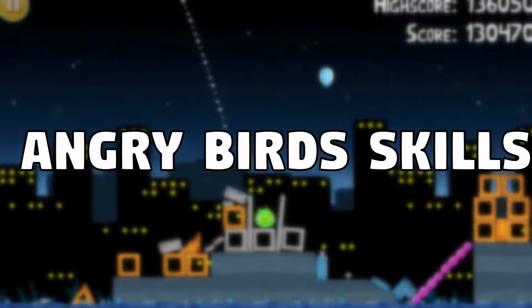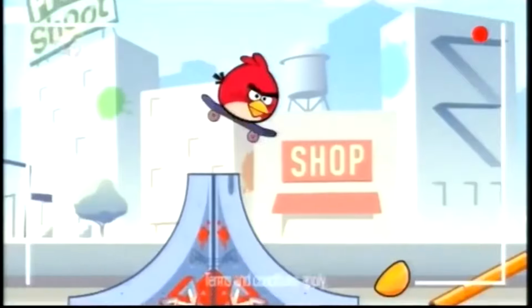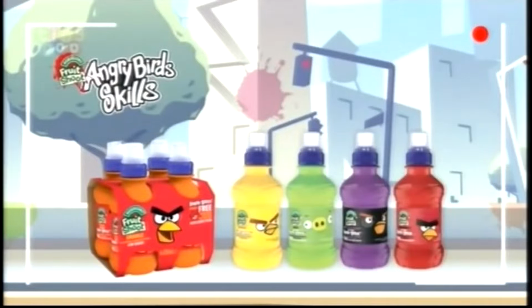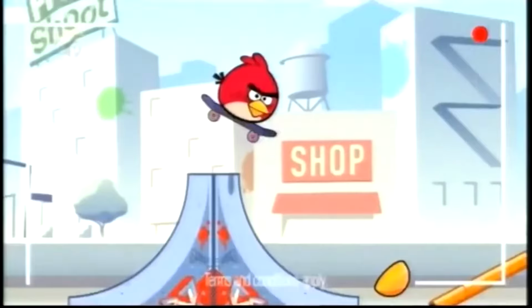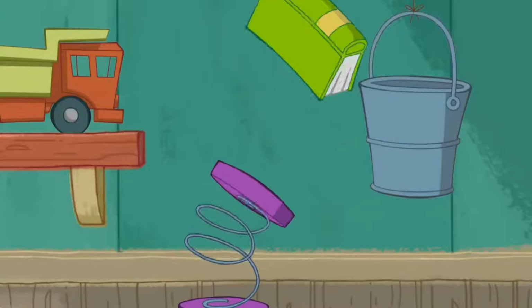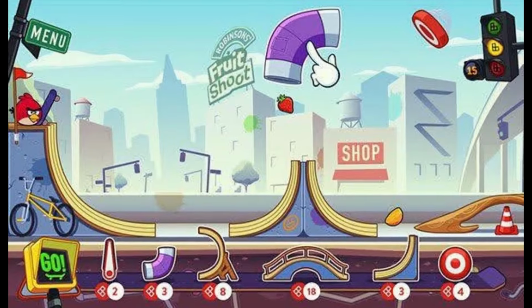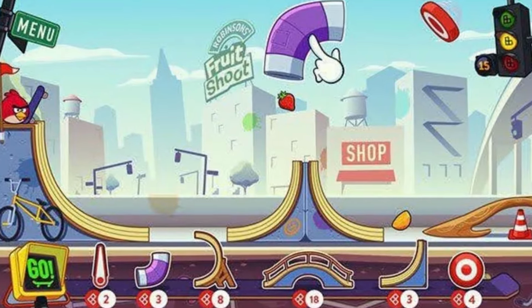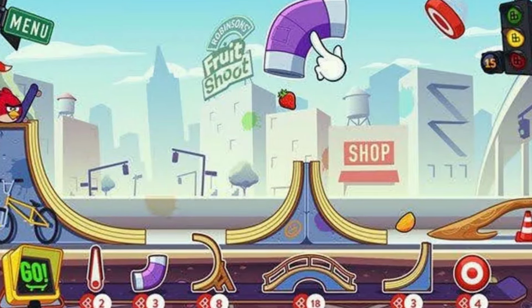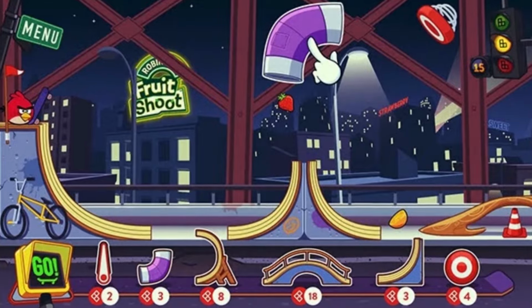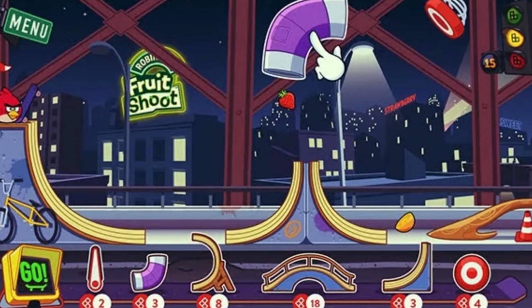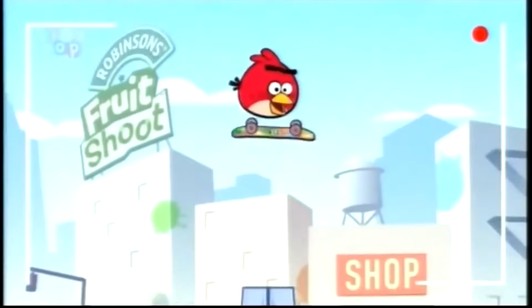Angry Birds Skills. Angry Birds Skills released in January 2014. The game was a promotion for the fruit drink brand Fruit Shoot. In order to play the game, you'd have to purchase Angry Birds themed Fruit Shoot products that would give you a code to enter online and play the game. The game itself was an Angry Birds version of a different Rovio game, Amazing Alice. The red bird would be on a skateboard and you'd have to place down paths, slopes, and various other items for him to complete the level. The website was eventually shut down, leaving the game unavailable to play.